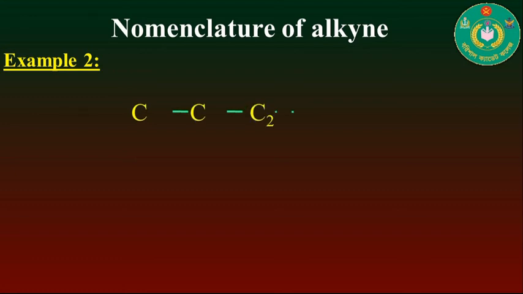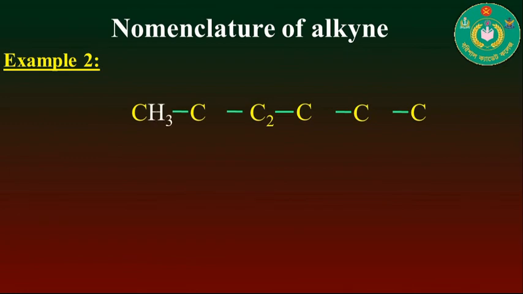Now move on to the next one, where the carbon atoms are bonded with covalent bonds, but you will see that here C2 is present. This is the critical problem of today's lecture.